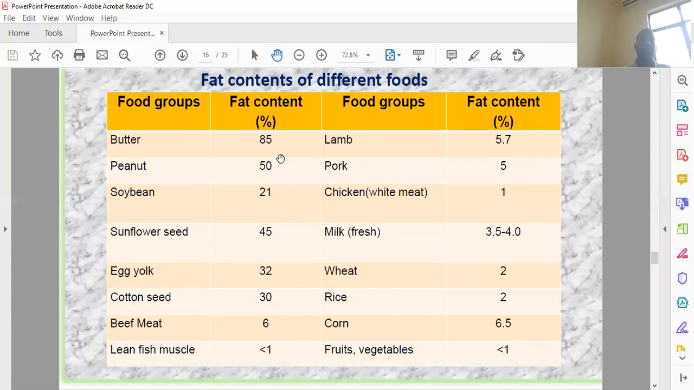These are the examples of fat sources and the percentage of fat they contain. Here you see butter is 85% lipid, but rice is 2% and lean fish is 1%. So this is the important source. Protein, so less quantity of lipid.